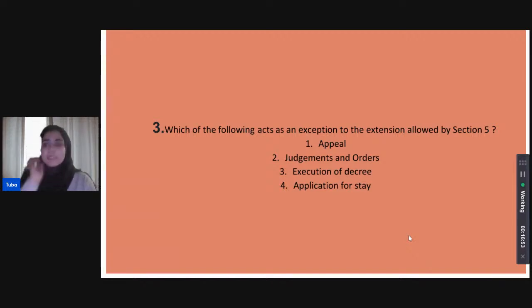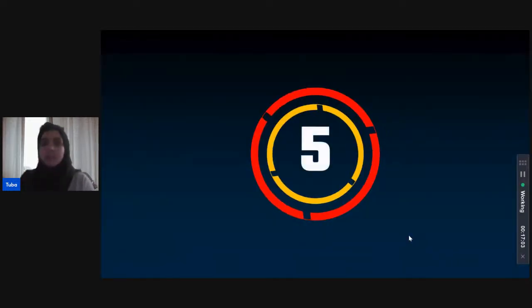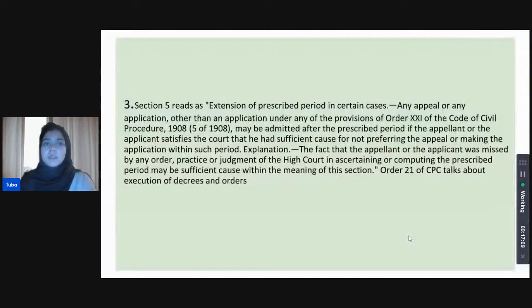So, what acts as an exception to the extension allowed by Section 5? Shivani thinks execution of decrees. Okay, I have begun the timer.